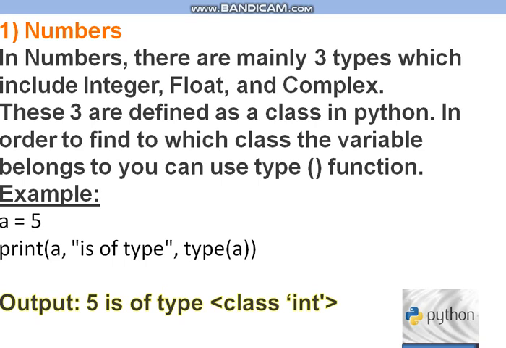Integer, these are positive or negative whole numbers with no decimal point. Floating point, real values. It consists of positive or negative numbers with a decimal point.